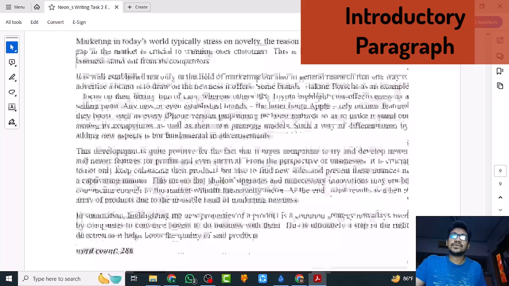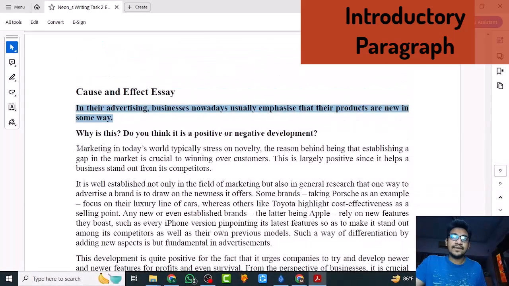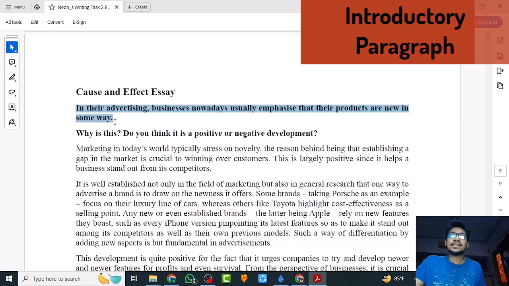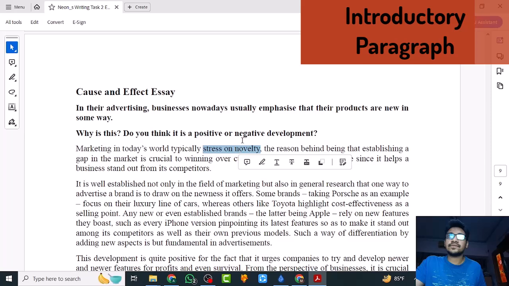So what do we do in an IELTS writing task 2? In the very first paragraph, we paraphrase the background information. The first sentence is a paraphrase of the background information, which is basically the first sentence or the first two sentences of the question. This is what I wrote. I paraphrased businesses nowadays as marketing in today's world. Typically, which means usually, stress on novelty. What is novelty? The new factor, the newness factor.